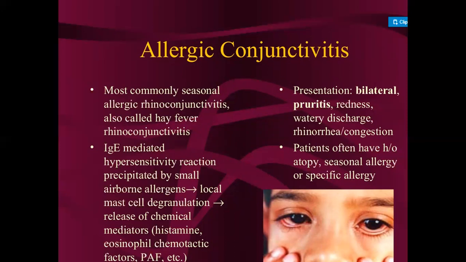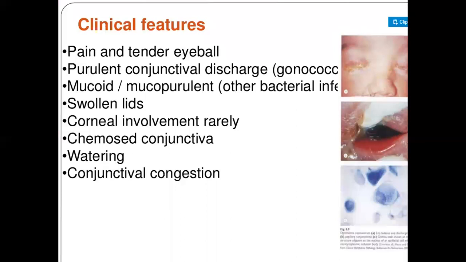Then patients often have a history of atopy, seasonal allergy or specific allergies, which occur in allergic conjunctivitis. Then what are the clinical features present in a patient with conjunctivitis? In this, the patient has pain and tenderness in the eyeball. Then purulent conjunctival discharge will be present, and mucoid purulent discharge will also be present.